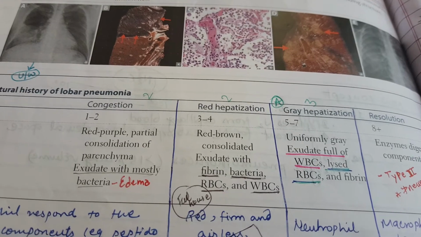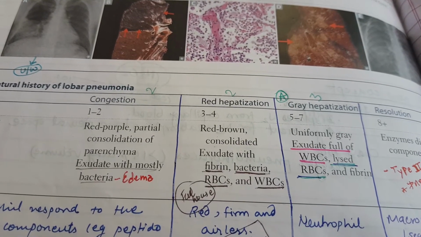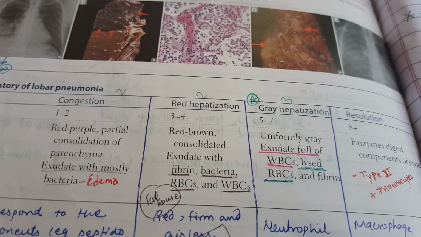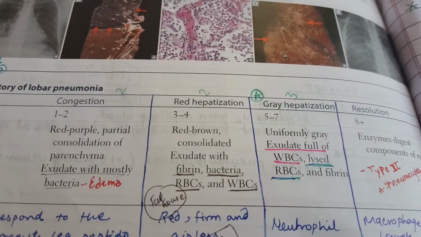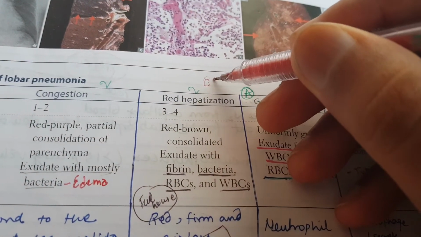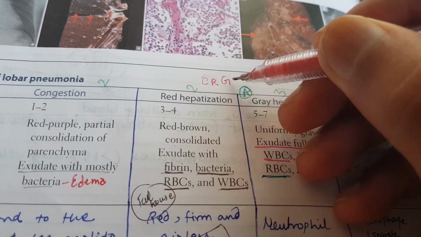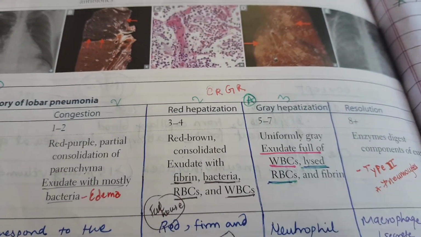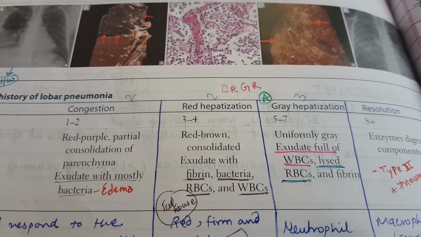The different stages are, I remember it as CRGR: congestion, red hepatization, gray hepatization, and resolution.